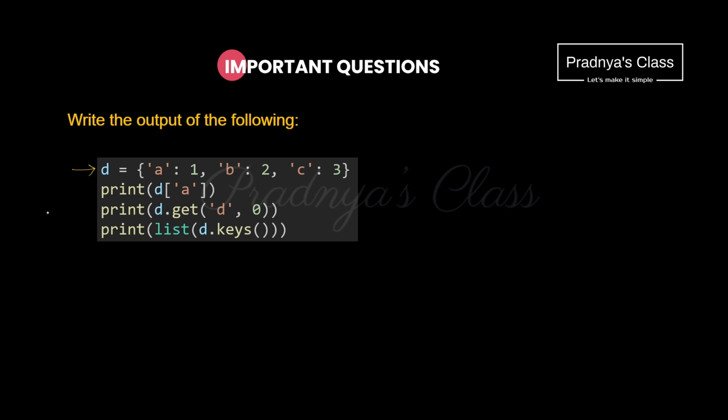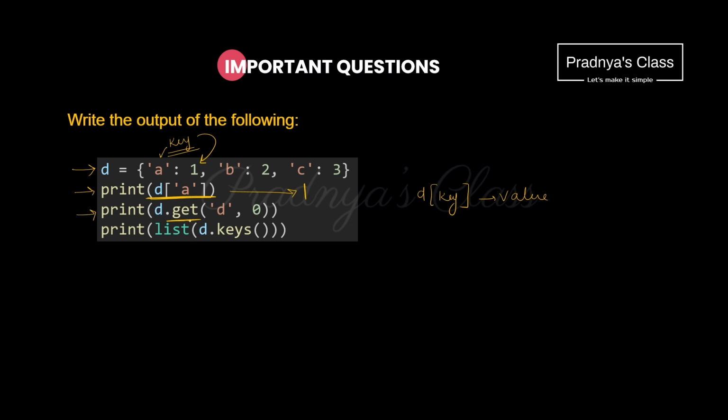Here is the dictionary. Using print statement we are writing D of A. A is nothing but key. If we write the dictionary name and inside the square bracket we mention the key, we get the value. So here what we will get? We will get 1 because the value of the key A is 1. Let's check out the next statement.